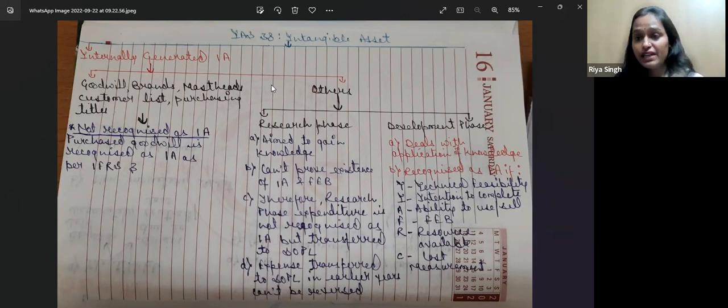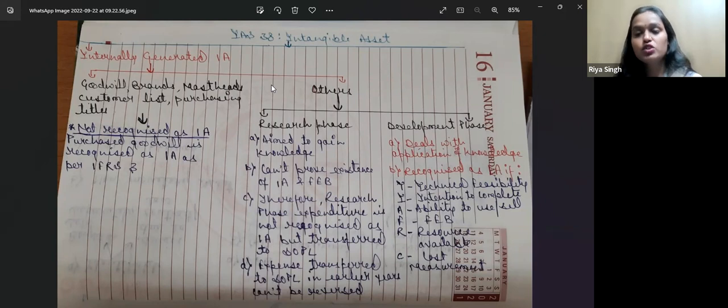So if any customer lists or purchasing titles are there, these are internally generated intangible assets, and we are not going to recognize them in the balance sheet. If any income or expenses are there, we are going to show them in the statement of profit and loss account only. It will not impact your balance sheet as an intangible asset.